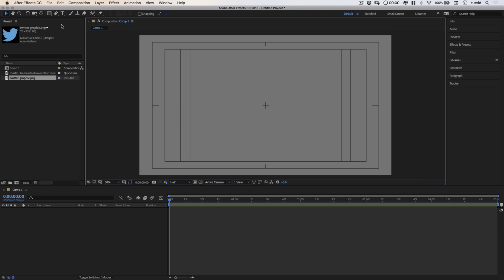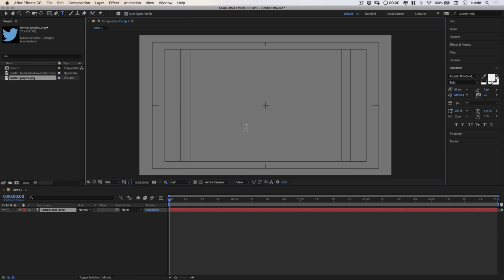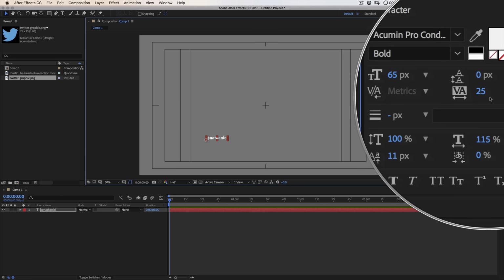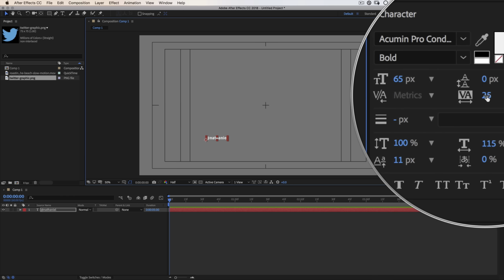All right, let's go ahead and grab the text tool. I'm going to click right here in the middle of my document, and I'm just going to type out a fake Twitter handle. I'm going to go with my name, Nathaniel. And the font that I want to use is an interesting font here. It's Acumen Pro Condensed. This is a font that's available if you have Adobe CC with Typekit. It's a Typekit font. You can get it, or just use any old font that you like. I'm going with Acumen at bold, 65 pixel size. I'm throwing 25 in terms of tracking on there.